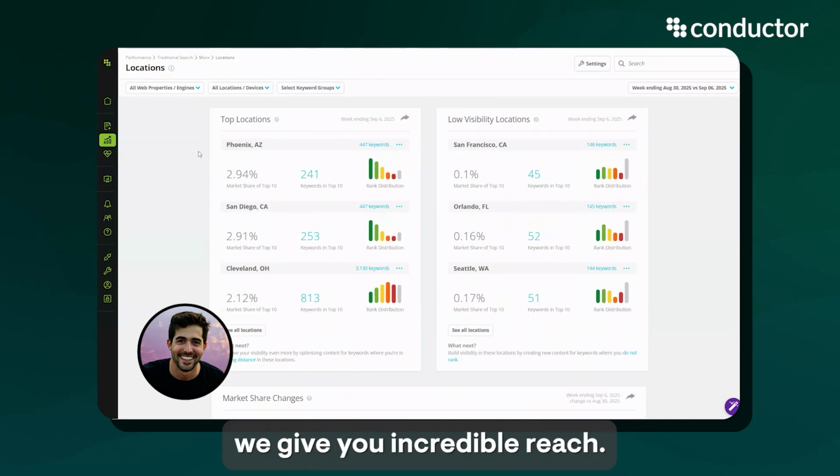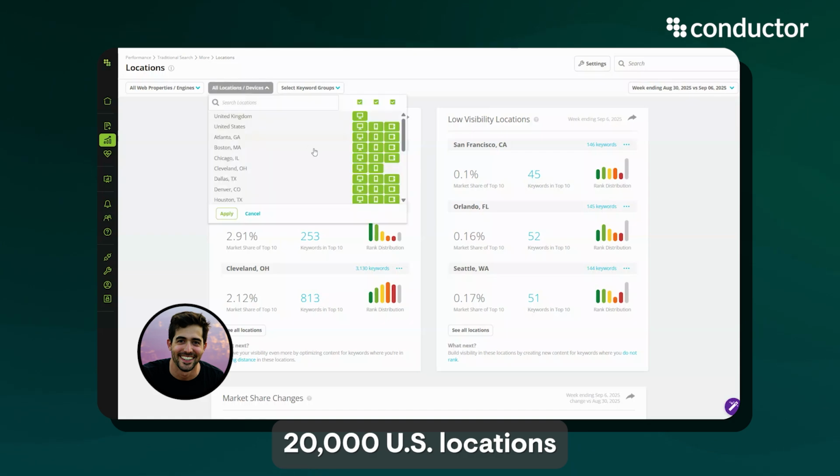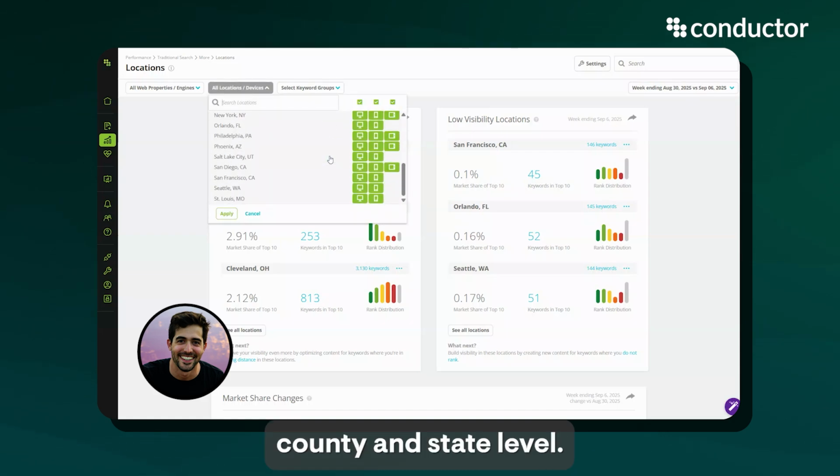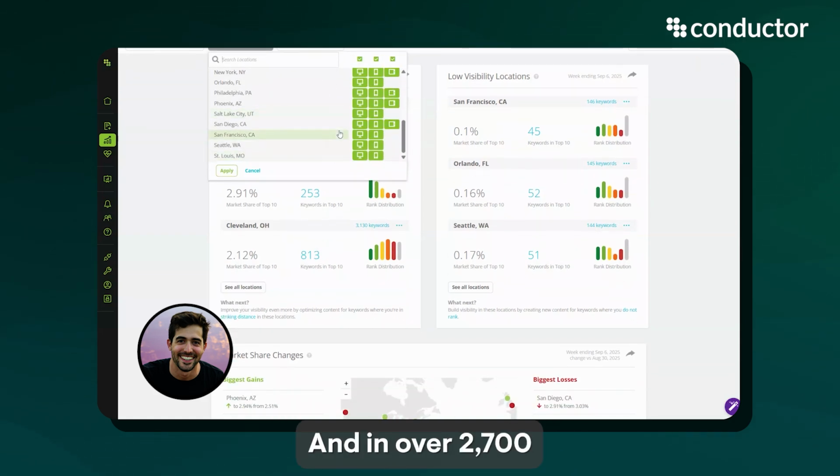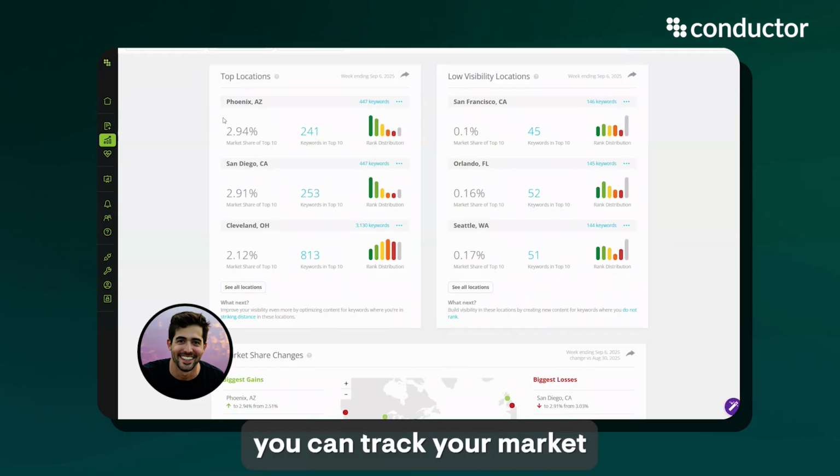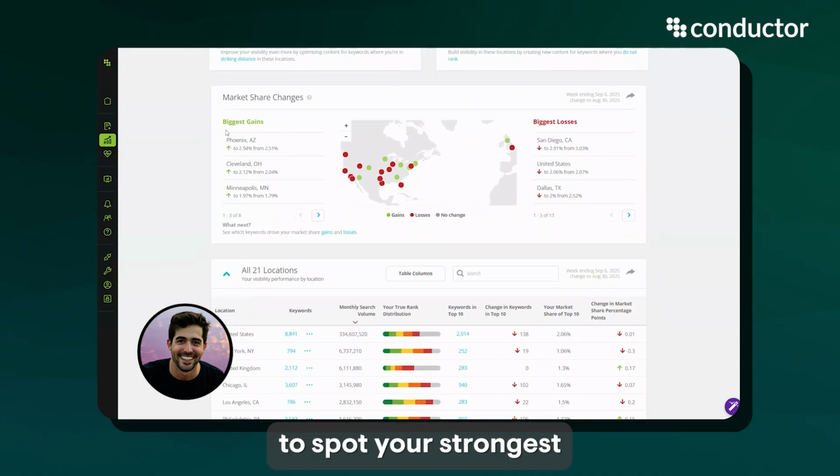Here in Conductor, we give you incredible reach. You can track performance in over 20,000 US locations, right down to the city, county, and state level, and in over 2,700 international markets. With that level of detail, you can track your market share against key competitors in each specific area and use a visual map, just like this one, to spot your strongest and weakest regions at a glance, helping you prioritize exactly where to focus your efforts.